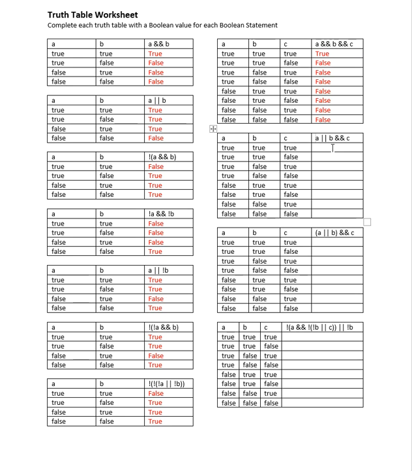So I can do half of these right here quickly simply by going through and calculating that if A is true, it doesn't matter what B and C are. So A is true in the first one, A is true in the second one, A is true in the third one, and A is true in the fourth one. All right, so really simple, quick way to go through true and false. Like I said, if you have an or either at the beginning or at the end, it doesn't matter. True or anything is true.